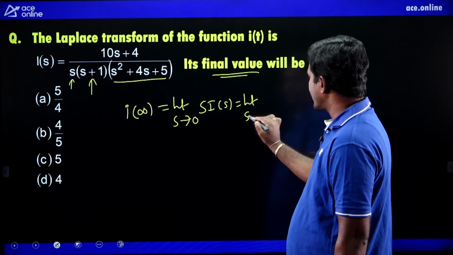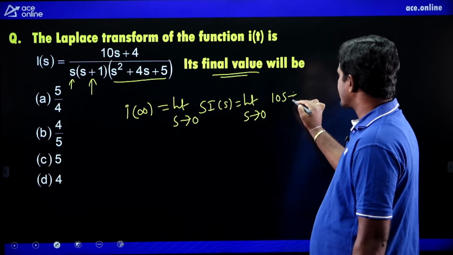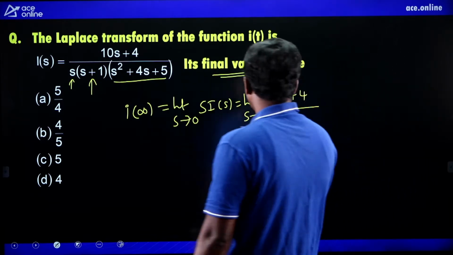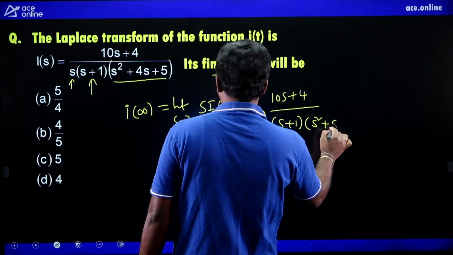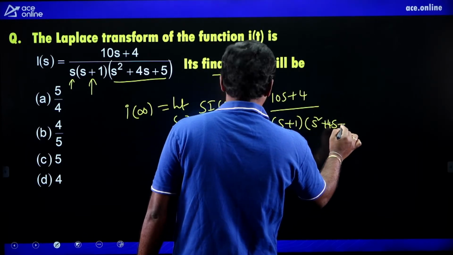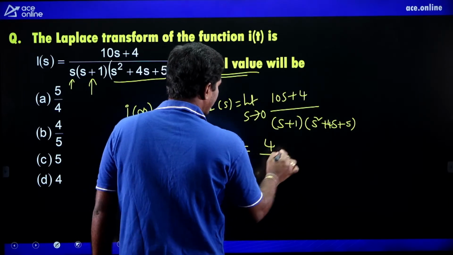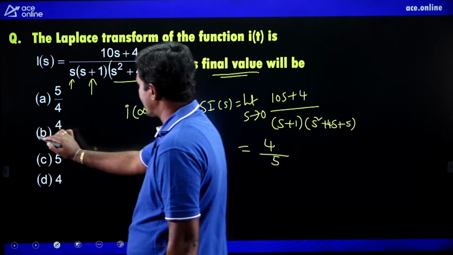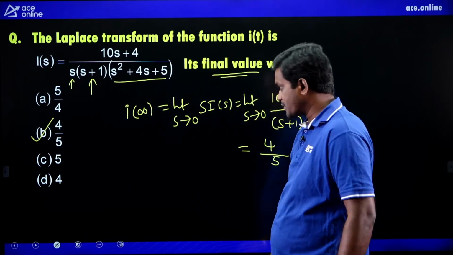So limit s tending to 0, the s cancels, (10s plus 4) divided by (s plus 1) into (s square plus 4s plus 5). Now substitute s tending to 0: 4 divided by 5. Yes, 4 by 5 is the answer. B is the right option.